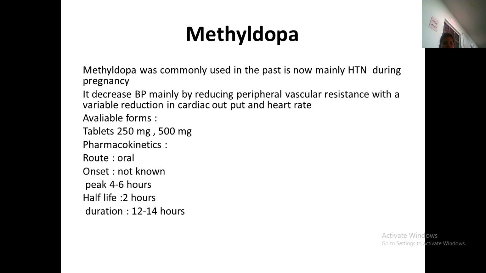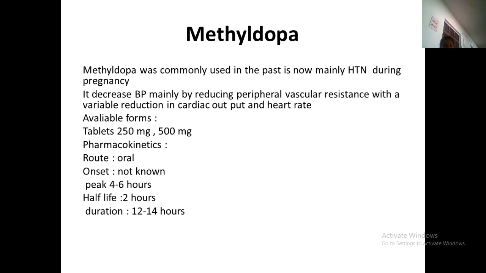I have already told that methyldopa is given in pregnancy, most probably pregnancy induced hypertension. It decreases the BP by reducing the peripheral vascular resistance, along with reduction of cardiac output and heart rate.